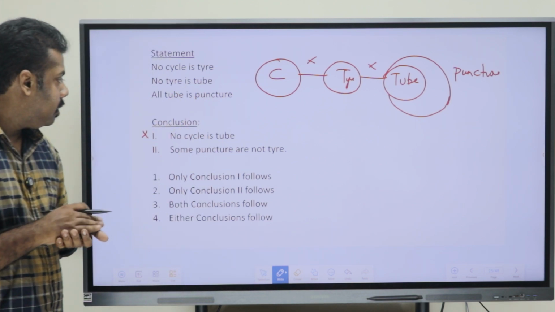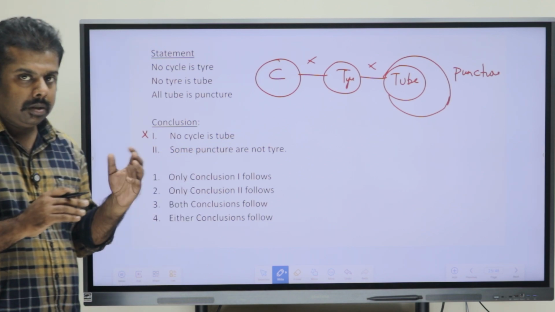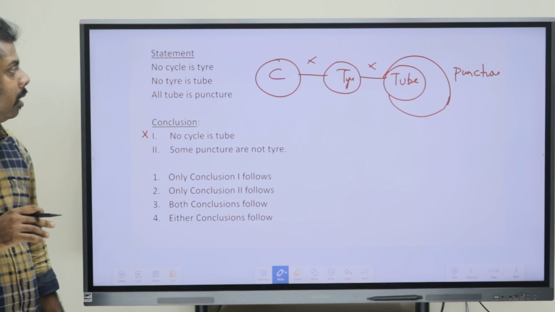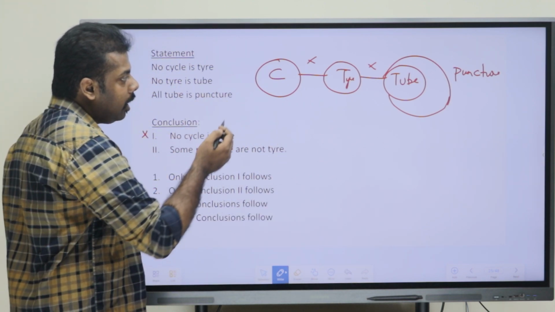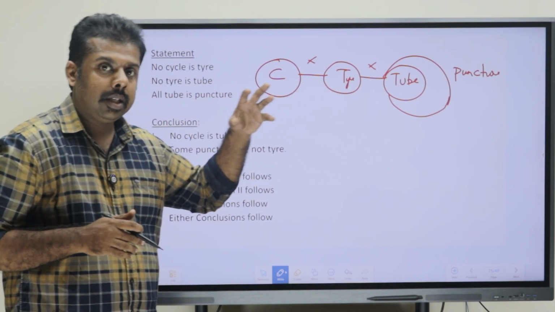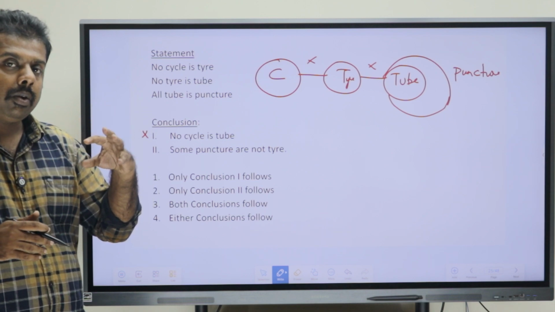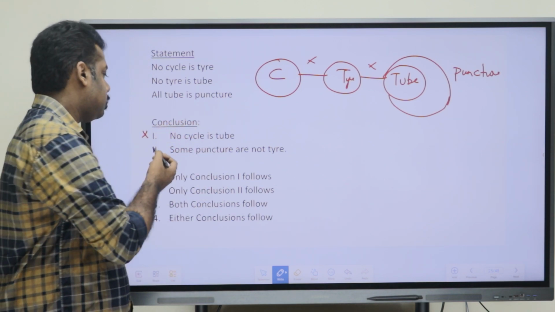Now the second conclusion says some puncture are not tire. Tire and tube have no relation, and tube is completely inside puncture. From that we can say that some puncture are not tire is right.